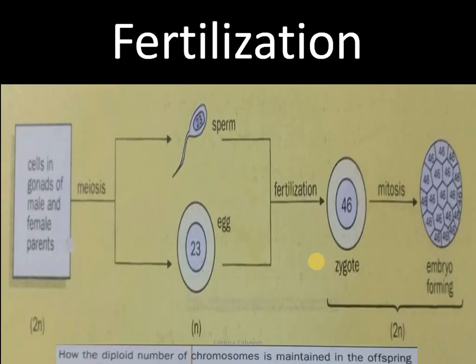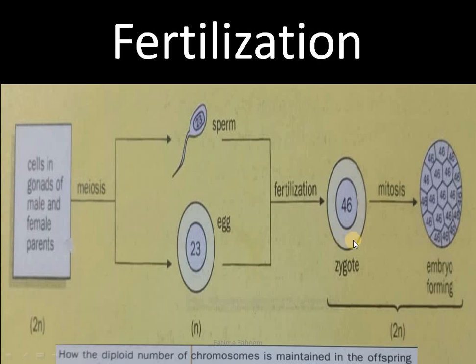Now the process of fertilization we have to see. You can see here that by the process of meiosis, male and female gametes were produced. Male sperm and female egg both are haploid in number, and when they fuse together, the process is called fertilization, which yields a cell called zygote, which is diploid in number.